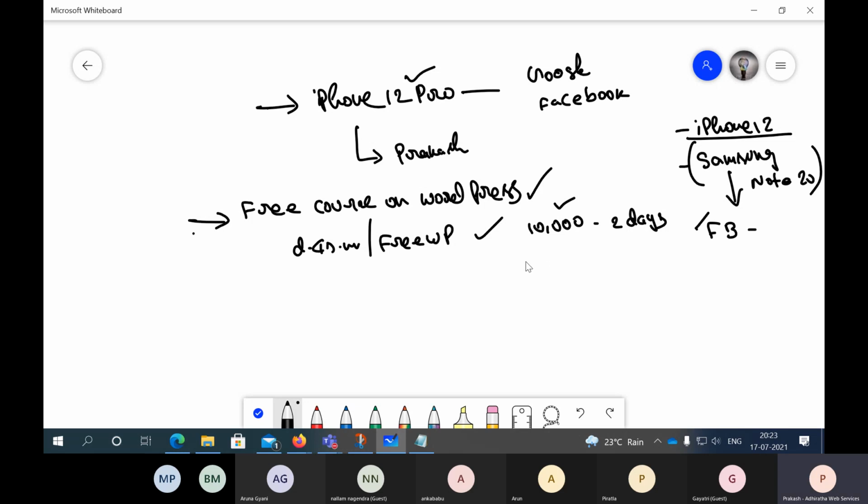But if I can add a pixel here, that Facebook pixel or targeting pixel, what will happen is tomorrow I can put one more thing, say an advanced course on WordPress. Already these 10,000 people clicked on the previous link, right? Now an advanced course, which costs say 10,000 rupees, today we are giving it for maybe 499. For 499 we are offering.